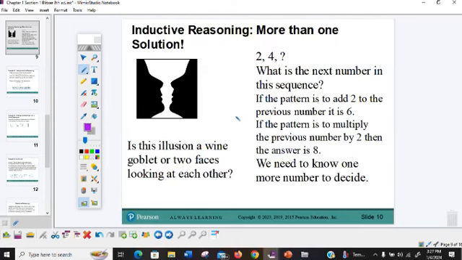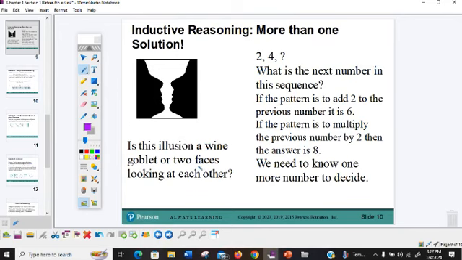So let's look at some more on inductive reasoning. You need to be careful because sometimes there's more than one solution. Sometimes it's not always as easy as they're adding the same positive number every time or they're adding the same negative number every time. Sometimes you have to do a little more thinking. This is a couple of examples of that.